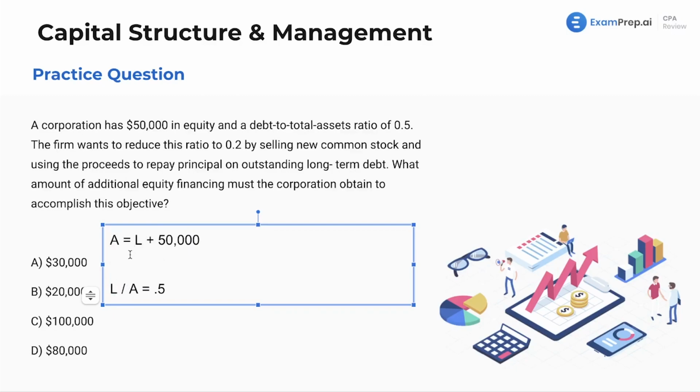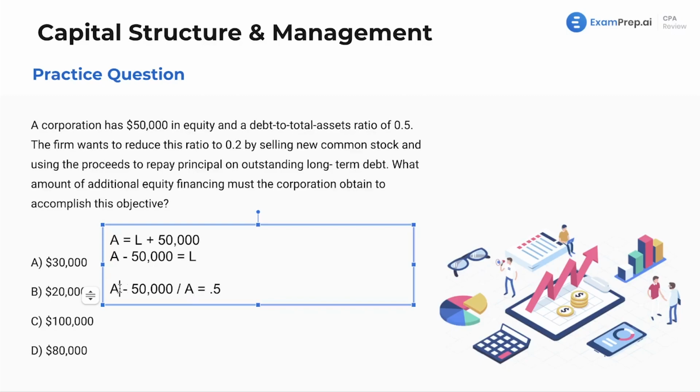We can actually do A minus 50,000 equals L. So we subtract 50,000 from both sides, and that equals liabilities. We can then plug this into our debt to total assets. So A minus 50,000 divided by A gives us 0.5. Cool. With that, we just need to solve for A.